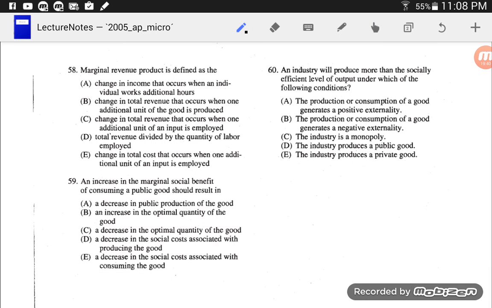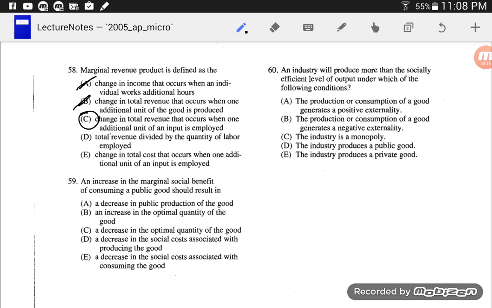Last 3. Marginal revenue product is defined as change in income that occurs when individual work additional hours. No, it's not change in income. Change in total revenue that occurs when one additional unit of the good is produced. No, it's the change in total revenue that occurs when one additional unit of input is employed.